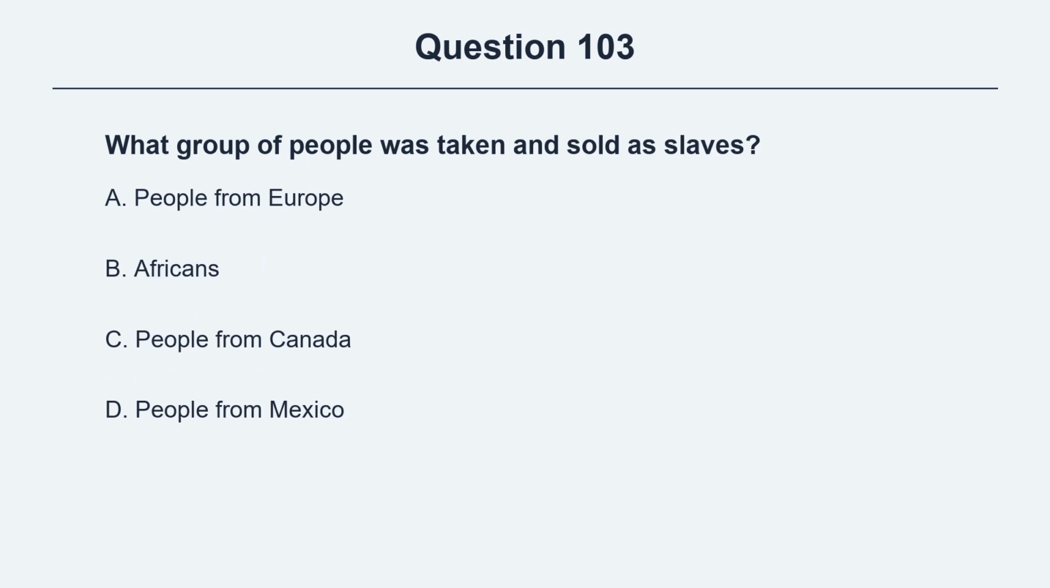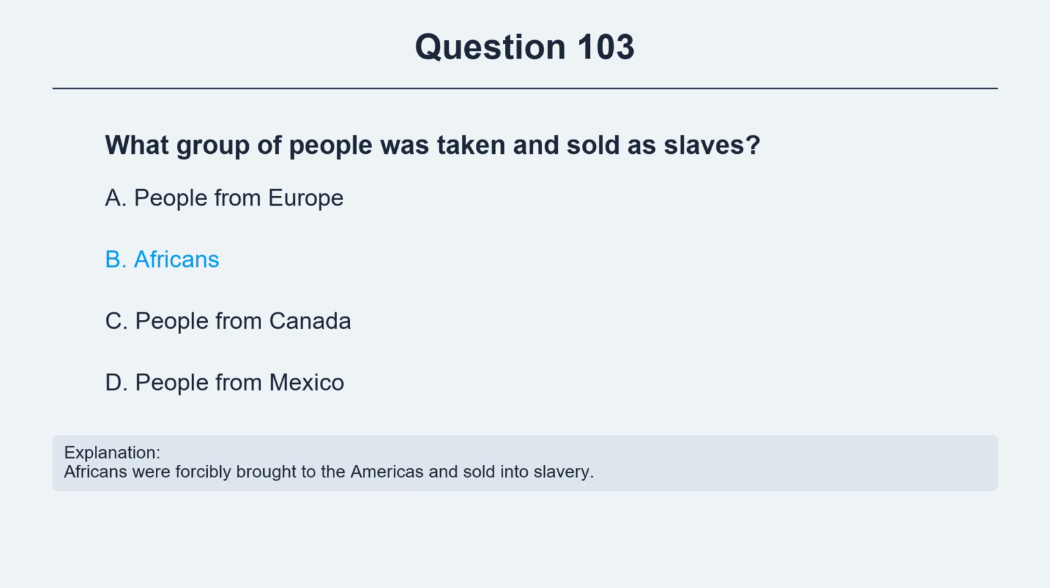Question 103. What group of people was taken and sold as slaves? Option A, people from Europe. Option B, Africans. Option C, people from Canada. Option D, people from Mexico. The correct answer is option B, Africans. Explanation. Africans were forcibly brought to the Americas and sold into slavery.